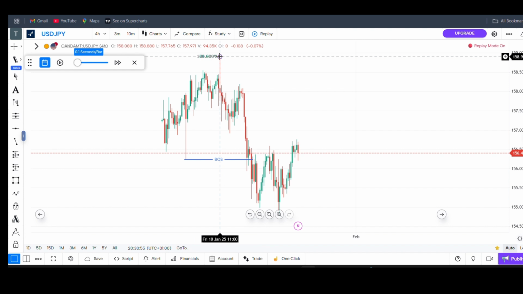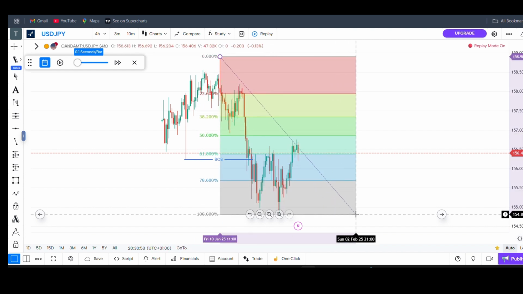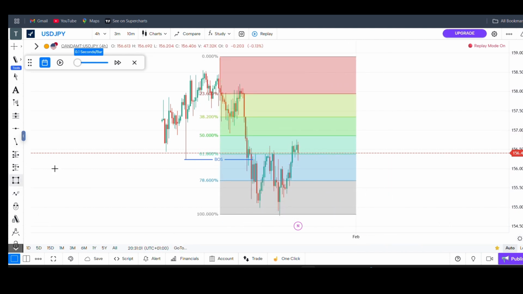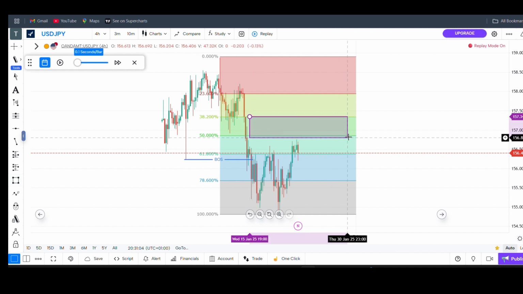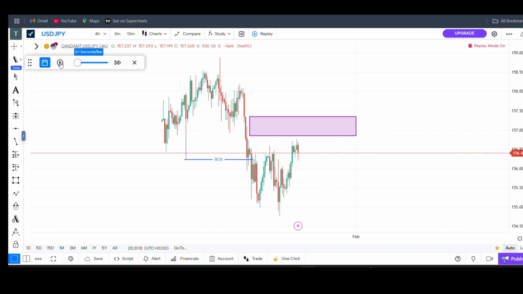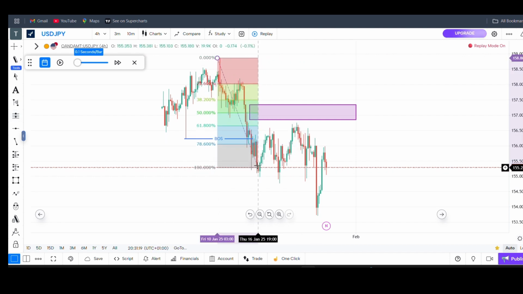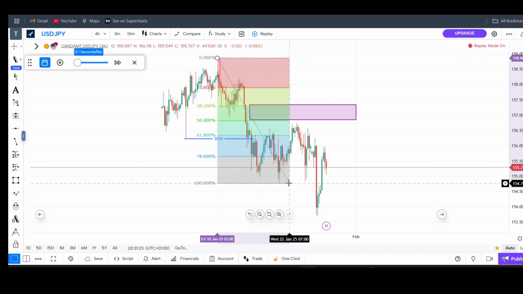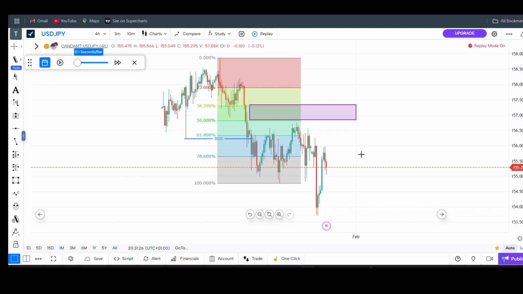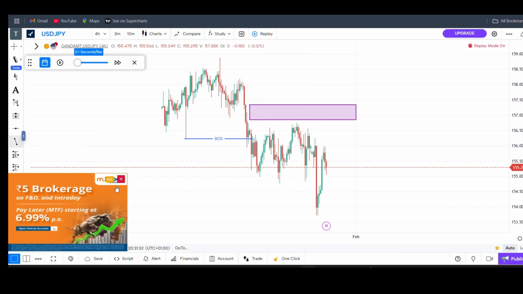Then I'll use my Fibonacci from this high to this low. I want to make sure that this market gets to 50%. You know why? Any break of structure where the pullback didn't get to 50% is not valid. So if this market doesn't get to that place, that means the break of structure is not valid. So that's the 50%. Let me take it again, from the swing high to the swing low after the break of structure. You see, almost. So the break of structure is valid because the market gets to 50%. So I'll call that a break of structure.